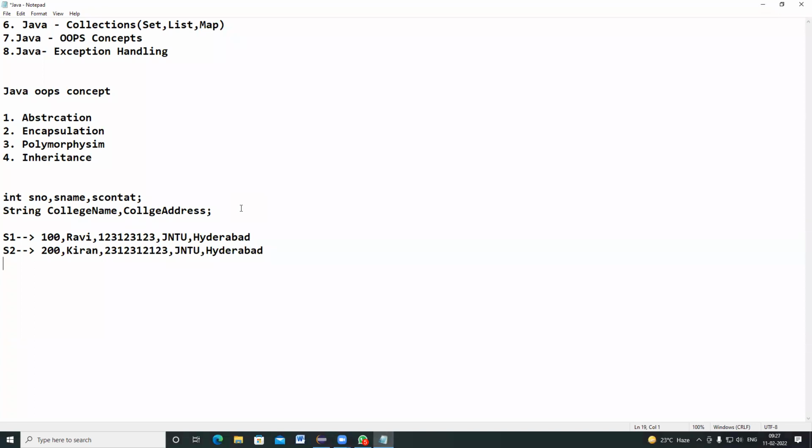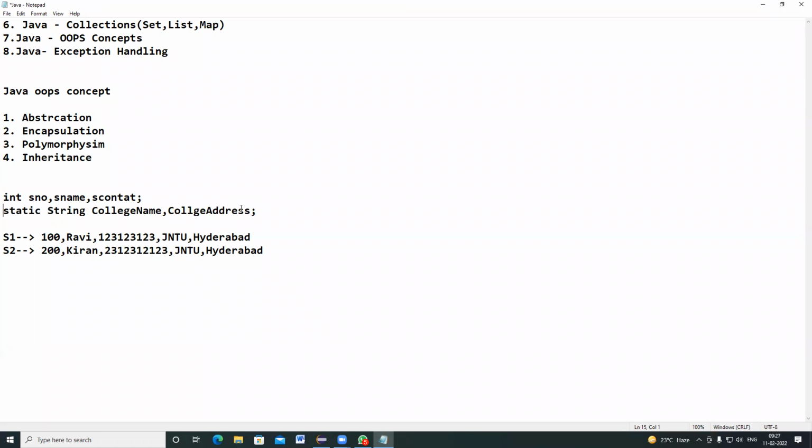So here, what is the common data for all the students? College name and college address: JNTU, Hyderabad. College name and college address are common for all the students. But where is the data changing? For student number, student name, and student contact. So this is the data changing for every object. So we have to declare the common variables as static. Understood? Because that is global data for all the objects. And the others we need not declare as static. Static means it's global data.